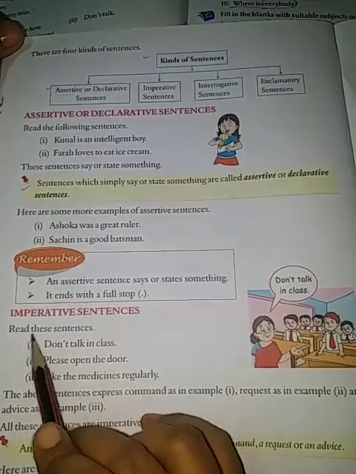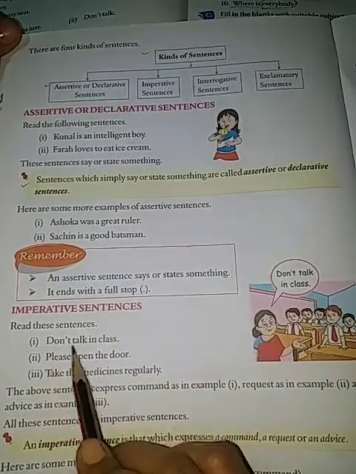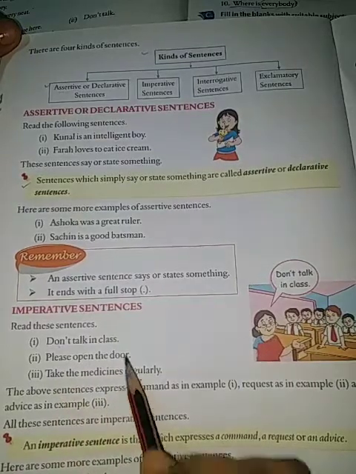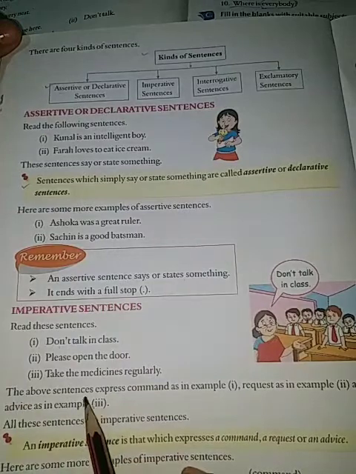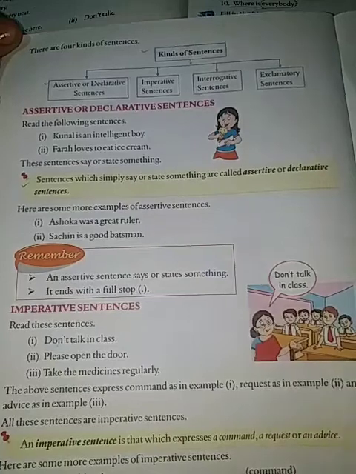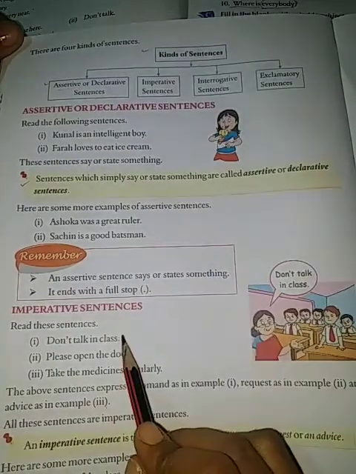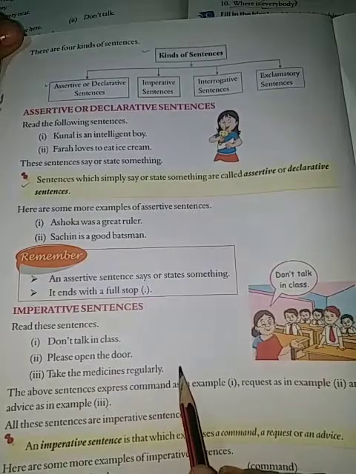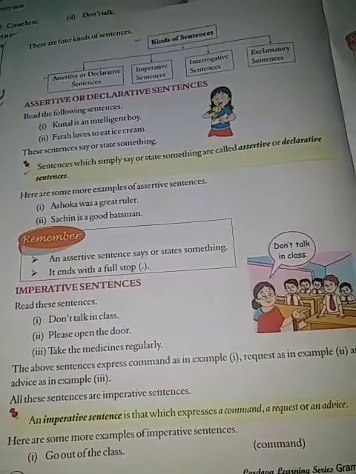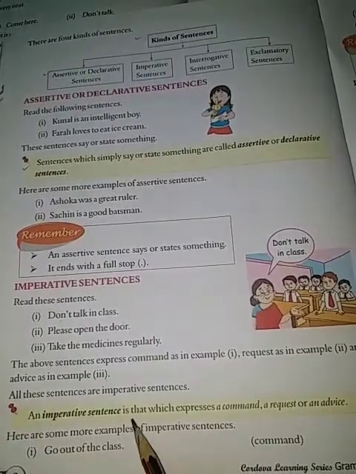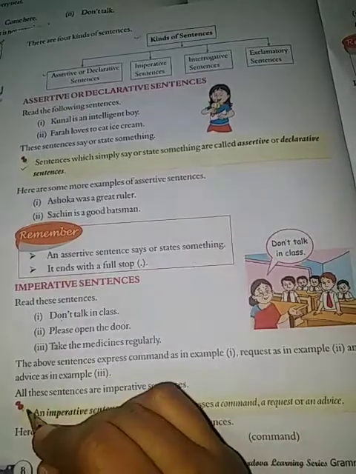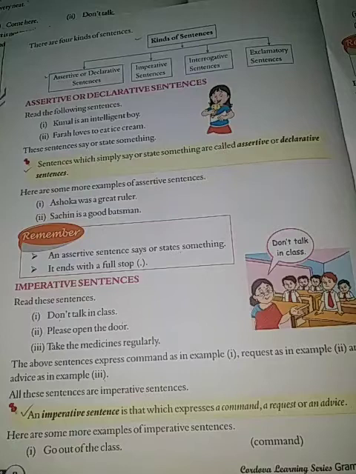Imperative sentences. Read these sentences. Don't talk in class. Please open the door. Take the medicines regularly. These all are commands, I think. The above sentences express command, as in the first example, request, as in the second example, and advice in the third. This one is command, this one is request, and this one is advice. All these sentences are imperative sentences. An imperative sentence is one which expresses a command, a request, or an advice. This one you have to write in your notebook also.